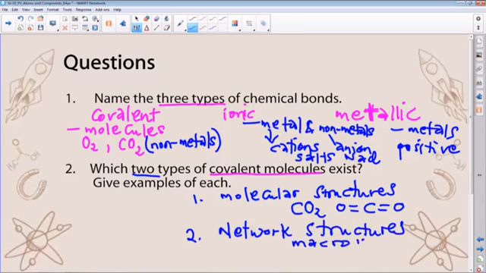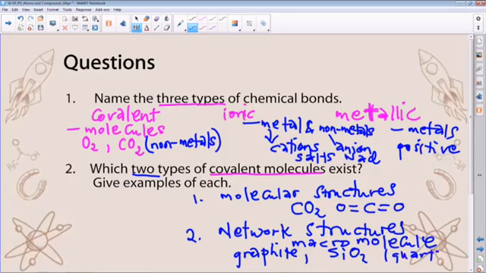The typical examples are graphite, diamond, and also silicon dioxide, or silicon 4 oxide, which is typical in sand, glass, and quartz. These are some of the most common materials used in everyday life. So these are the typical examples.